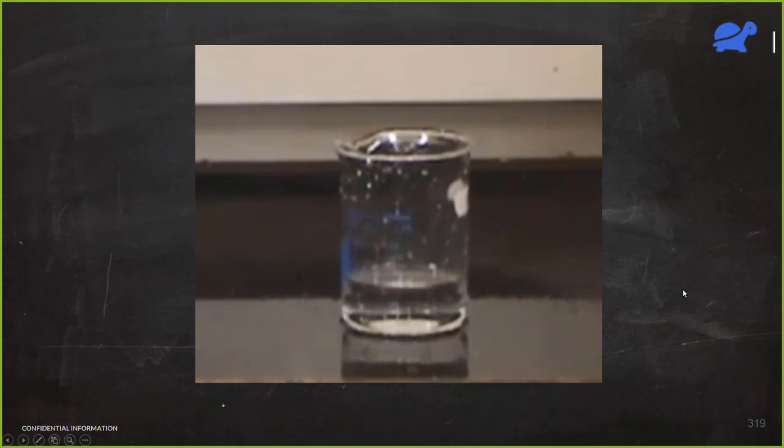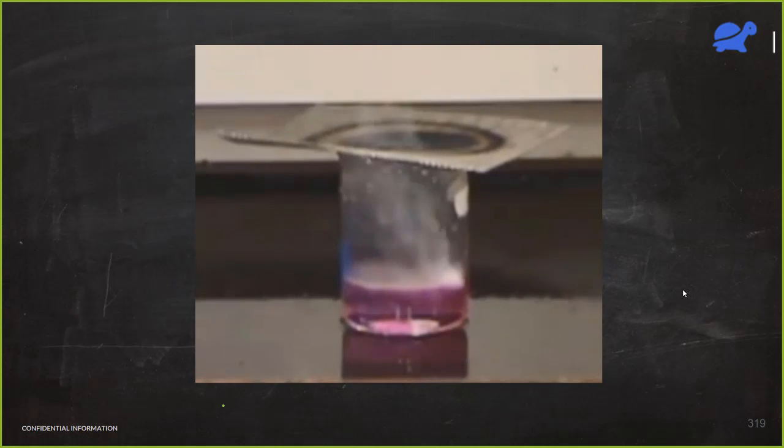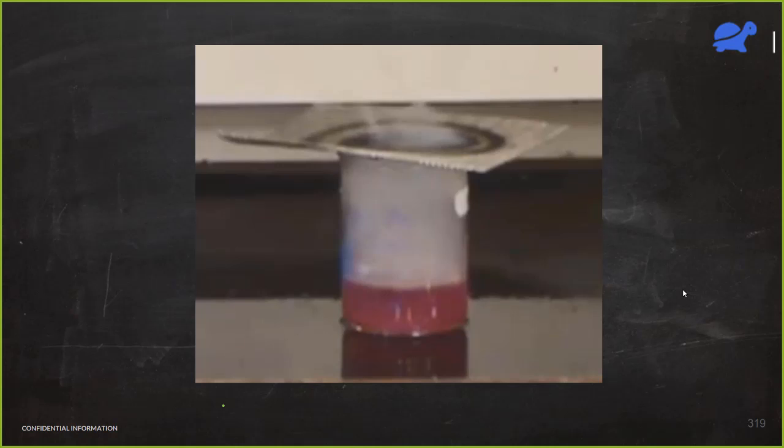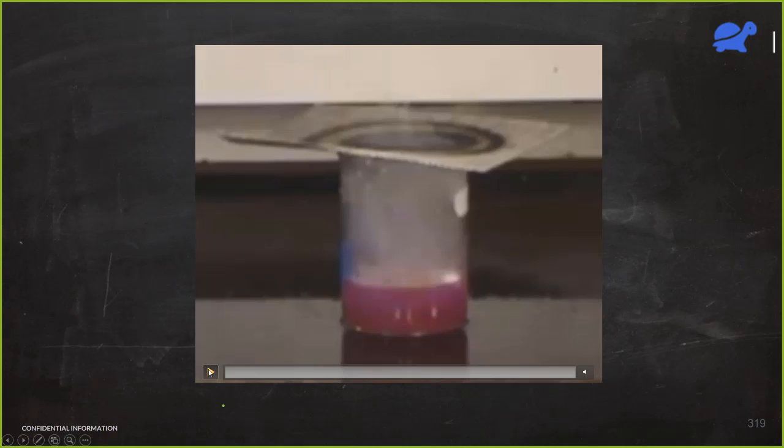So here sodium is reacting with cold water. You see how it goes round and round and round. So that sodium is slowly reacting and dissolving in water. A lot of fumes are rising from the reaction mixture. And again, the solution has become pink in color because of phenolphthalein, because sodium hydroxide is a strong base.